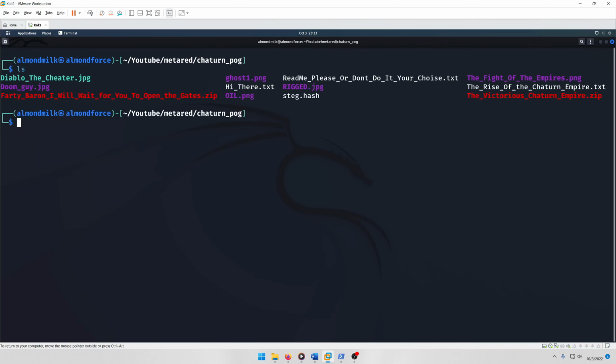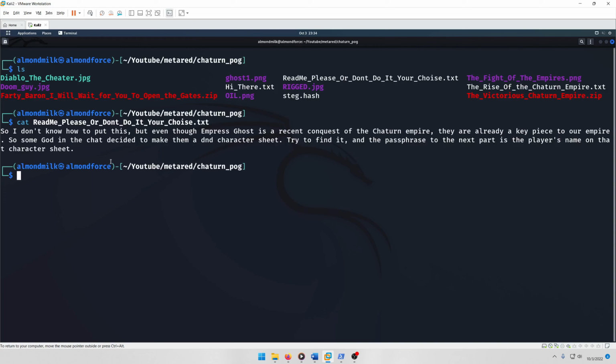Let's clear up. Okay, so we have this readme, please or don't do it, your choice.txt file. We also have this ghost1.png, and we have a doomguy.jpg. If it's anything like the previous phases, this doomguy.jpg probably has a password for steghide that we need to use to extract the next phase or whatever from it. So let's go ahead and cat out the readme.